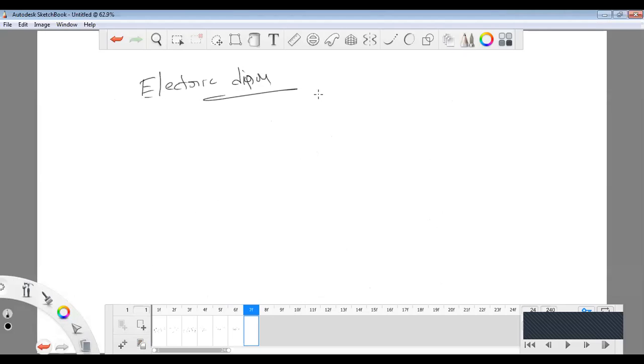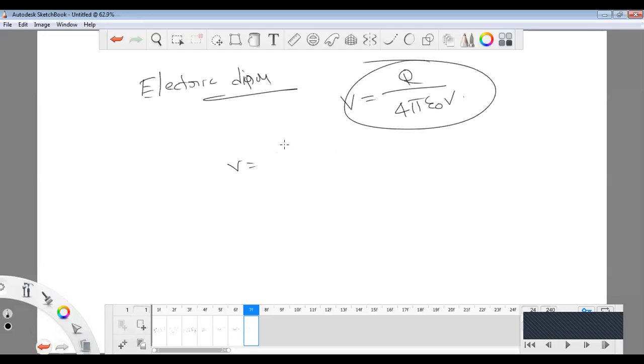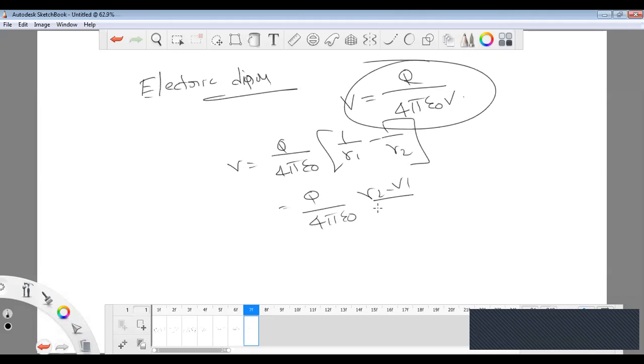To calculate the electric potential at any point due to the electric dipole, that is V, the formula is Q by 4 pi epsilon naught R. Here we have to find the electric potential due to the dipole, so we substitute the V value with respect to the two distance vectors, 1 by R1 minus 1 by R2, and then it becomes Q by 4 pi epsilon naught into R2 minus R1 by R square.